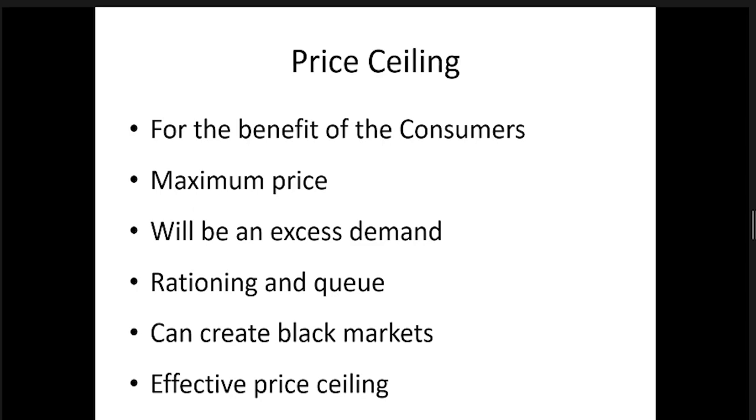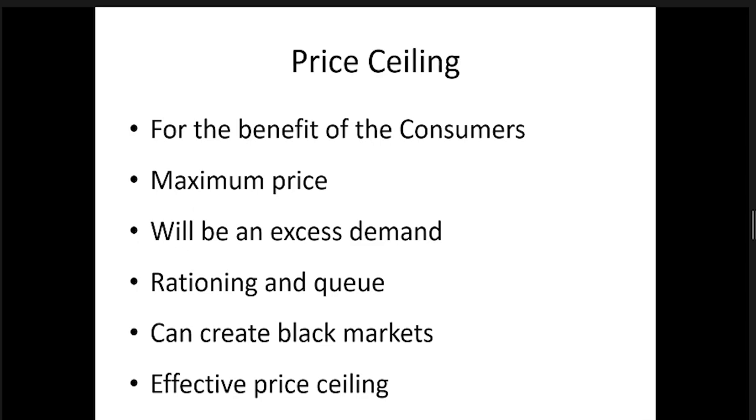Rationing is like you have the quota system. Like for petroleum, now they say 10,000 for a car, 2,000 for a motorbike or three-wheeler. Likewise, right? We have some quota, or first come, first serve. So there will be some way of rationing it, right?